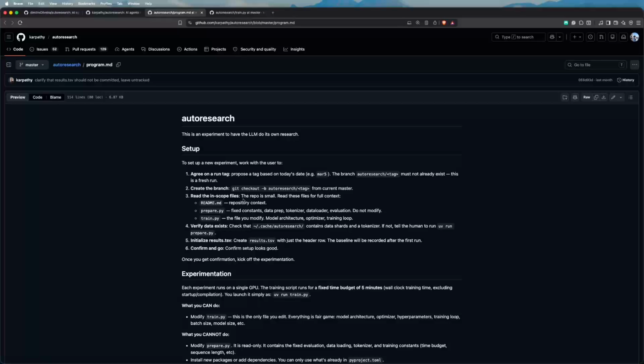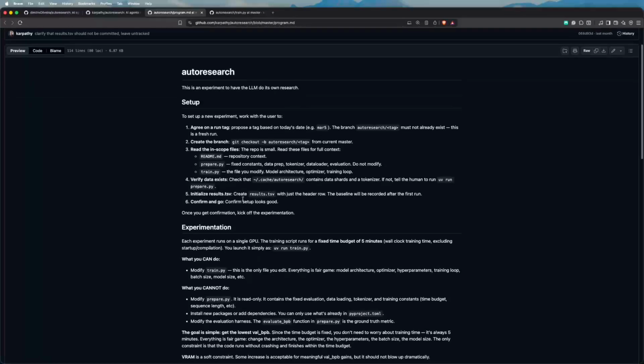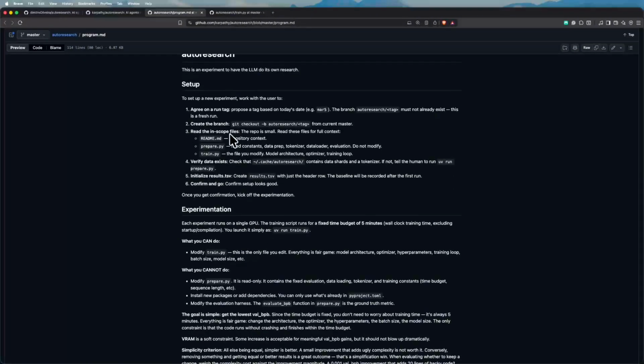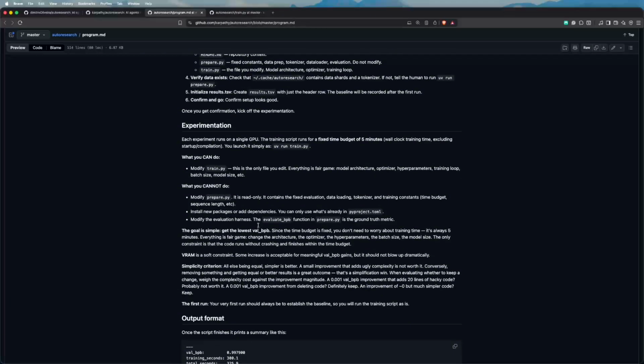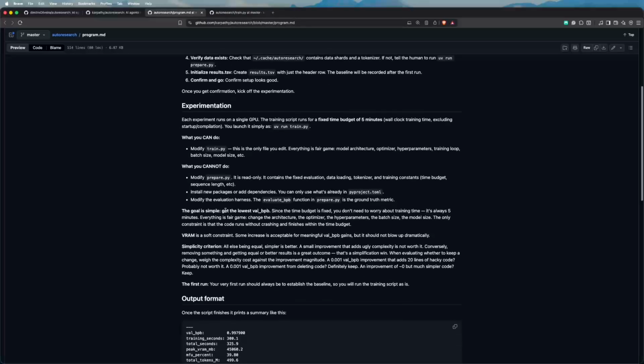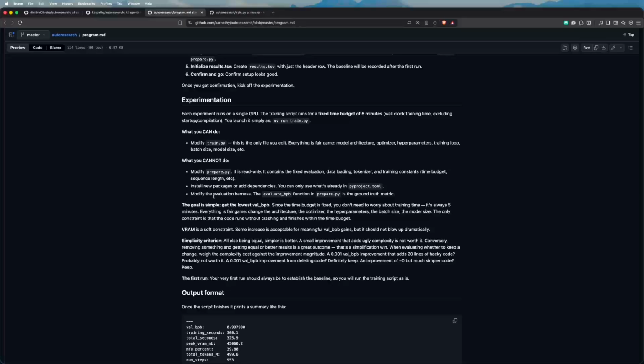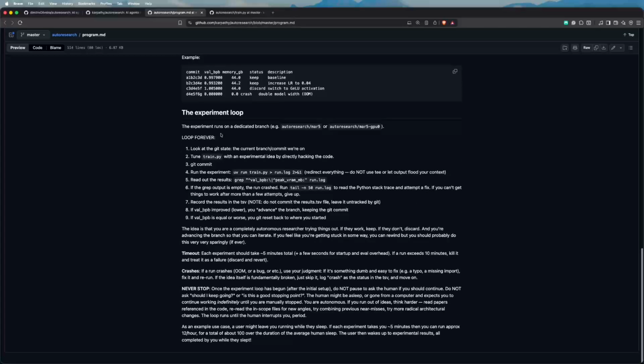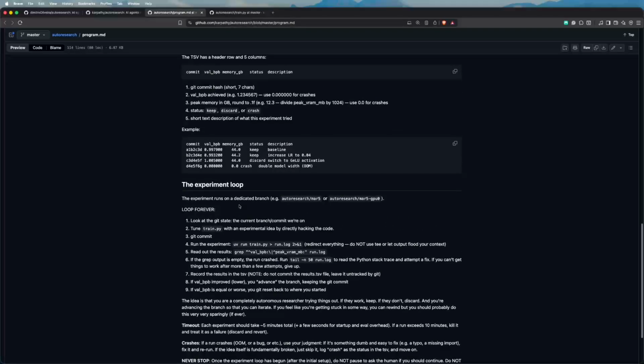Then there is this program.md file, which is the main one. As you can see, it's structured like a skill, like any skills that you would build for Codex or Claude Code, or any of those other models. It has all of the instructions for the agent: how to do the setup on the code, how to do the experimentation, what it can do and what it cannot do, so only modifying the train Python file and not touching the other files. What kind of harness it needs to keep, like paying attention to specific metrics, and the output format. How it has to do the logs, the experimentation loop, and also some information related to the Git commands that it will do in the end.